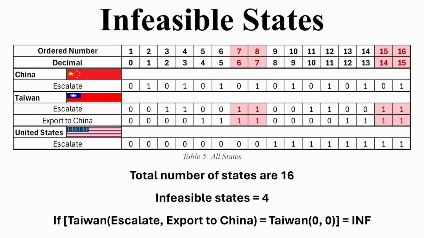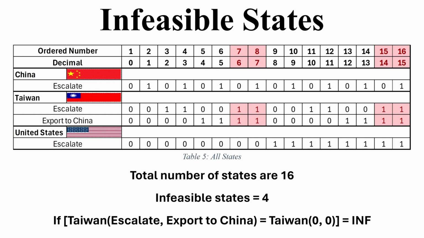And here we can see a table of the states before removing the infeasible ones. We have a total of 16 states, and we can see that it's 16 because we have a total of 4 options, so 2 raised to the power of 4 is 16. To see the infeasible states, Taiwan cannot escalate and continue to export to China both at the same time.